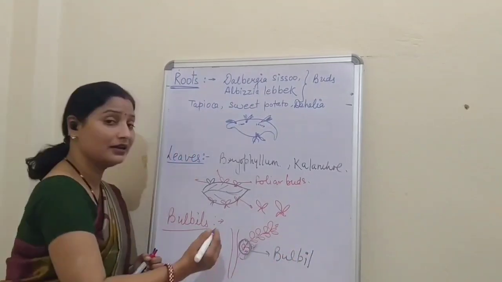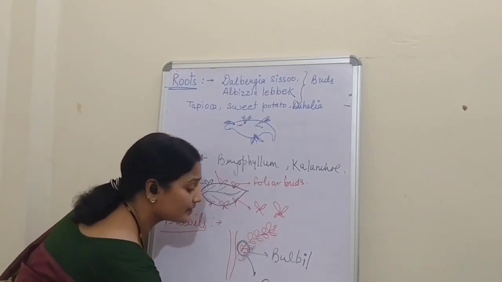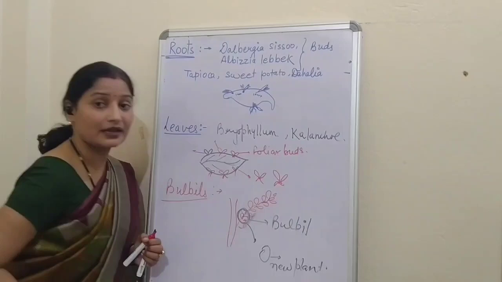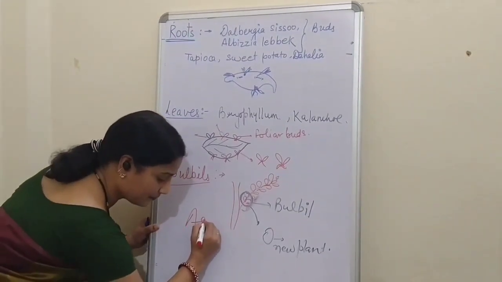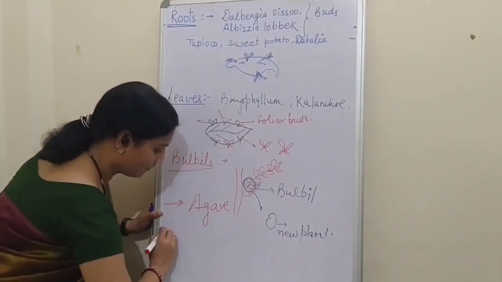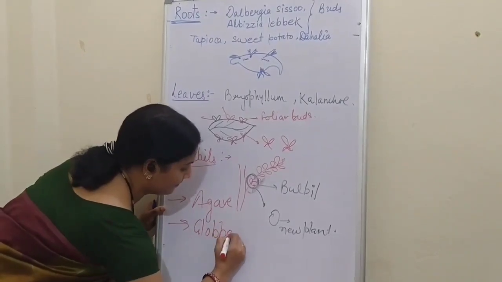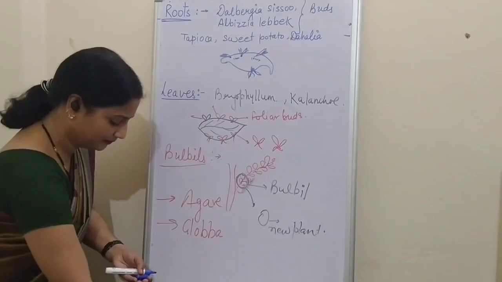When this bulbil falls on the ground, it germinates as a new plant. Clear? The common example is agave, A-G-A-V-E. And one more example is globba. So this is all about bulbil.